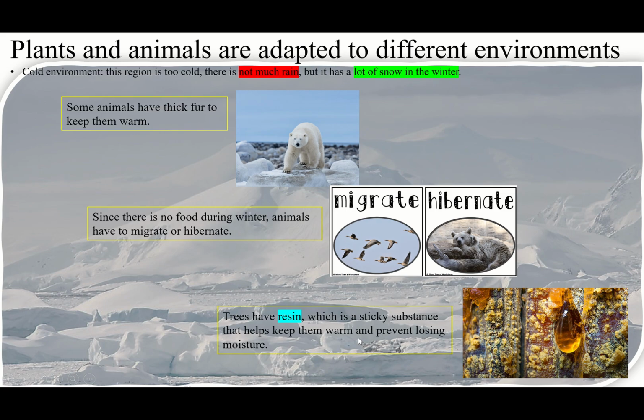Guys, if you read more about cold environment and more adaptations to the environment, mostly they are talking about keeping warm, because in this very cold environment, the most necessary thing for their life is keeping warm. They have to keep themselves warm. They have thick fur to keep them warm. They have resin, a sticky substance, to keep them warm. You see, most of the things are about keeping them warm.